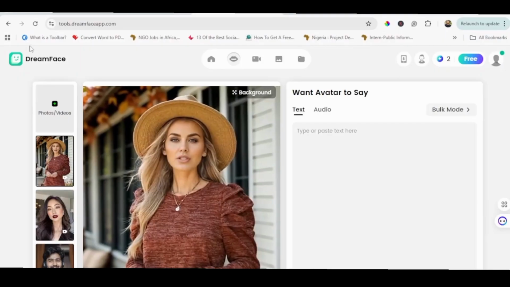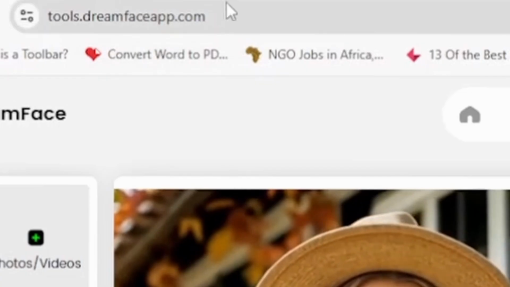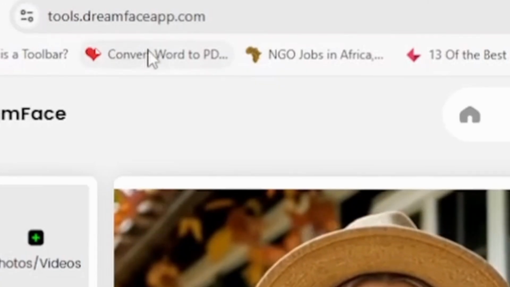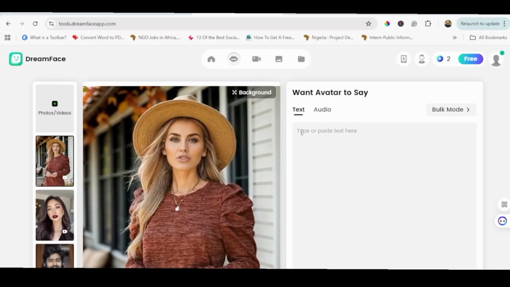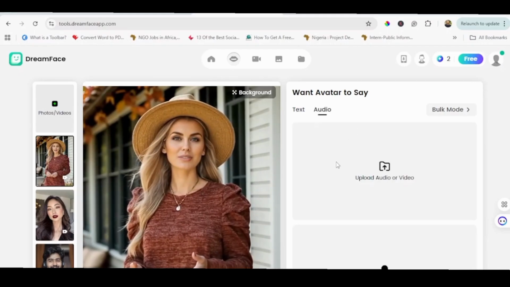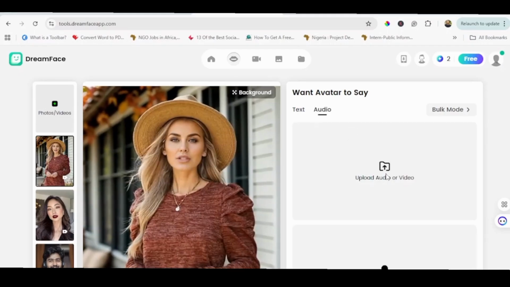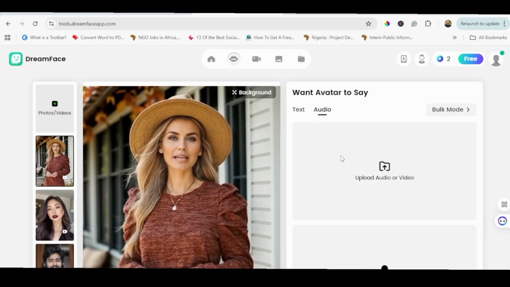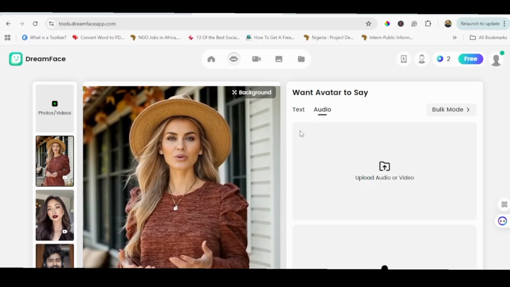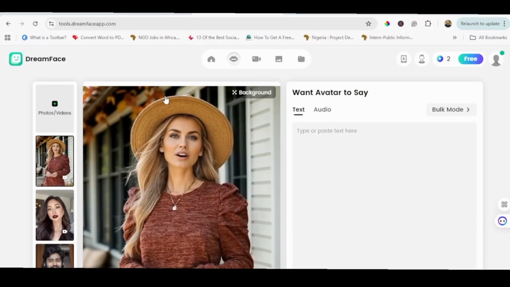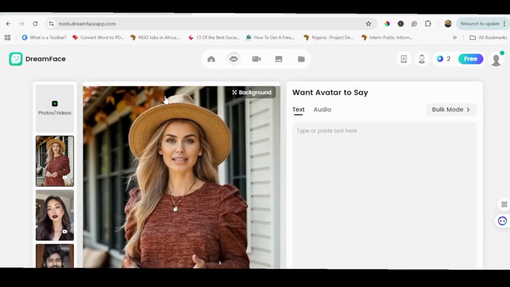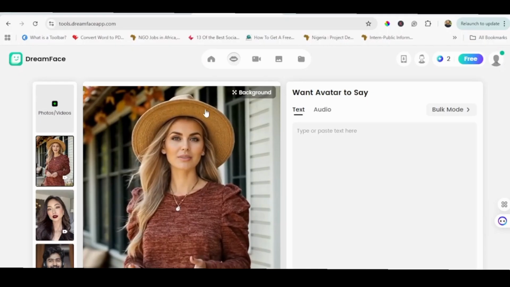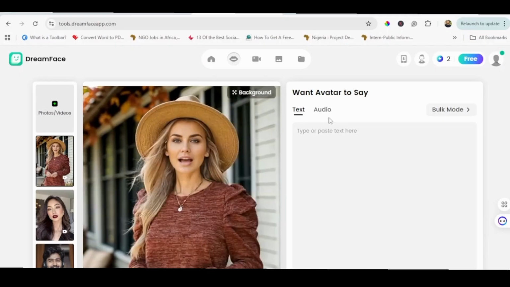You can see it's called DreamFace, and the website is tools.dreamface.app. So you can either use your prompt or you upload an audio, an already pre-recorded audio either in your voice or a generated audio. But in this case, we're going to use text. One of the things this AI tool will do is to lip sync the photo, your still image, to talk with the prompt or the audio you upload.